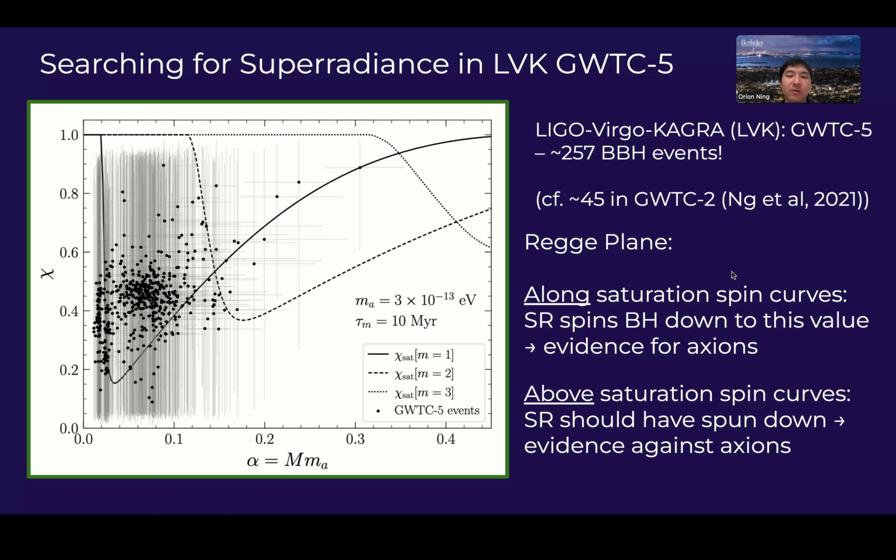Events along the curve would suggest that superradiance spins a black hole down to that value, giving evidence for a certain axion mass. Events far above the curves would suggest evidence against superradiance, as you would have expected black holes to spin down. This helps visualize the type of search we're doing in this work with the GWTC-5 events.